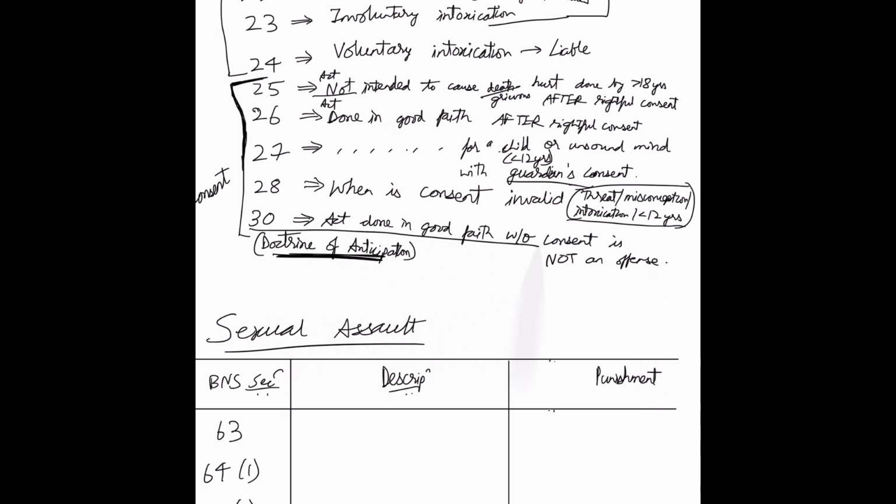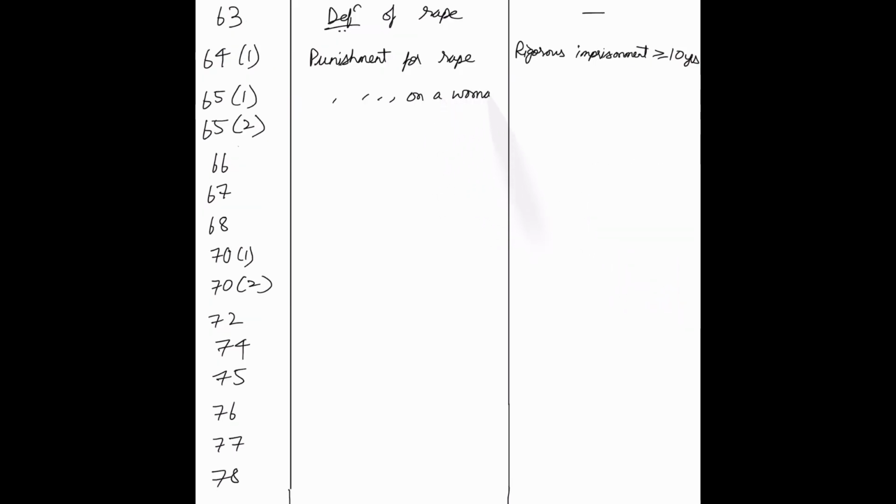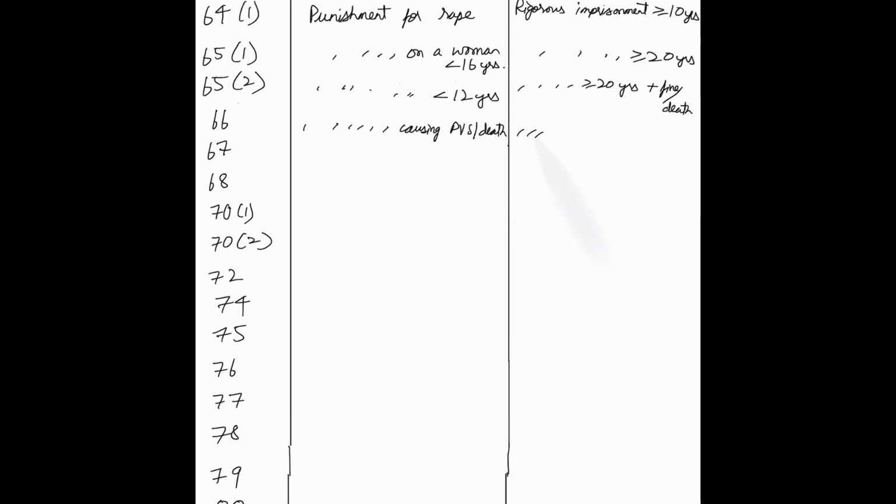Now, moving on to sexual assault. So, section 63 defines what constitutes rape. 64, subsection 1 defines the punishment for rape, which consists of rigorous imprisonment for more than 10 years. And 65 subsection 1, for rape on a woman less than 16 years, imprisonment above 20 years. If less than 12 years, you also have to pay a fine or you can get a death sentence. Rape causing permanent vegetative state or death can lead to a similar punishment under section 66.